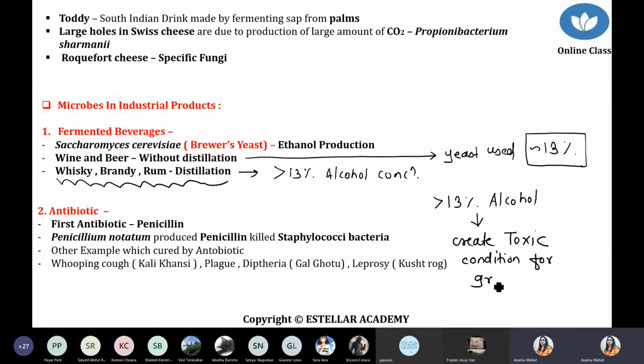It means that at more than 13% concentration yeast will not grow. Immediately the yeast die. So that's why we don't use yeast there.